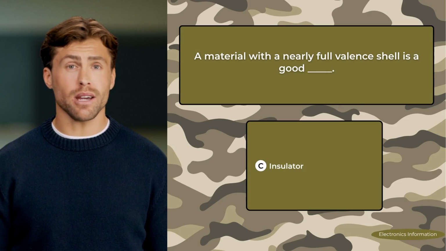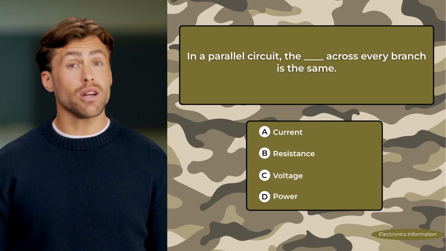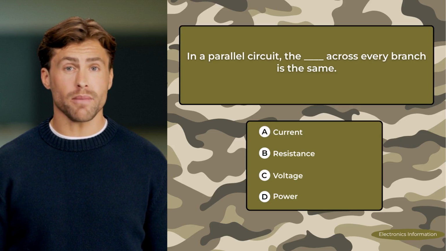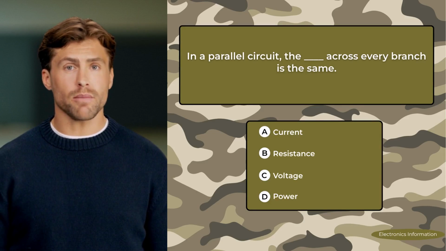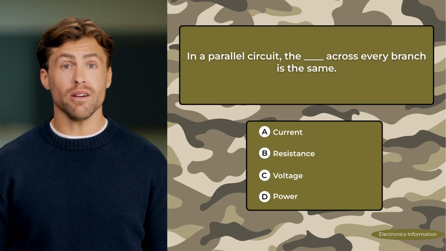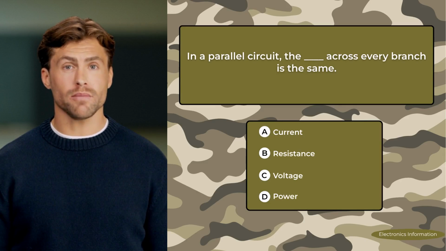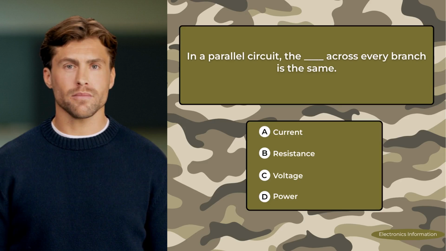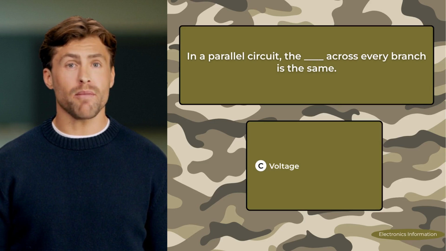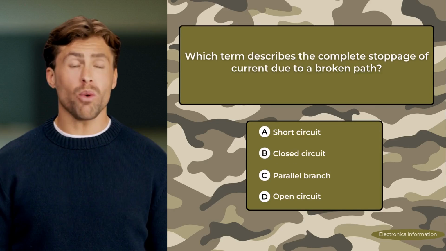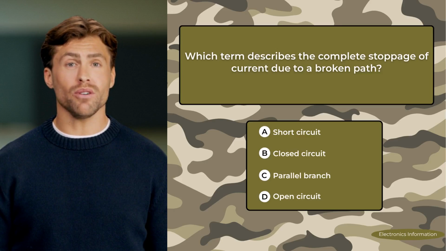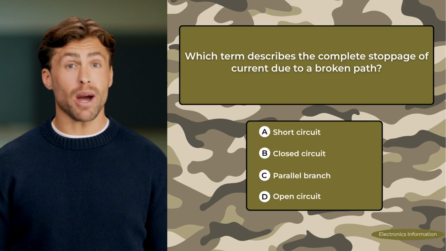Correct answer, insulator. In a parallel circuit, the blank across every branch is the same. A. Current. B. Resistance. C. Voltage. D. Power. Correct answer, voltage. Which term describes the complete stoppage of current due to a broken path? A. Short circuit. B. Closed circuit. C. Parallel branch. D. Open circuit.